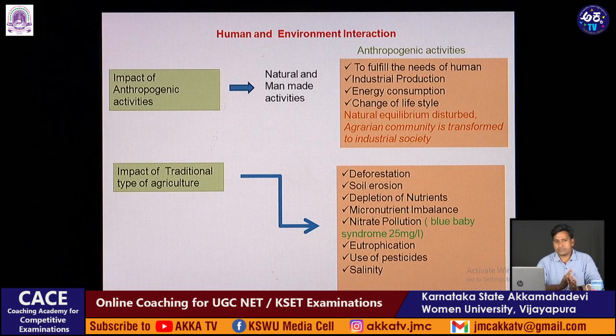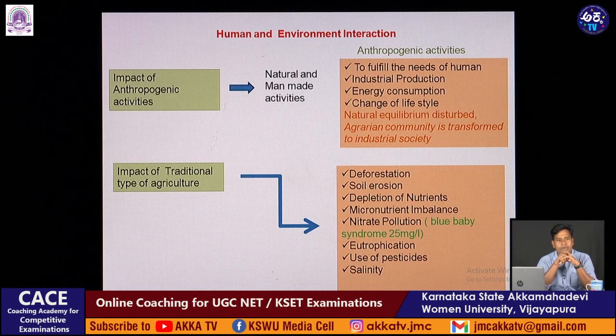Because of all these anthropogenic activities, the agrarian community is transformed into an industrial society. See what happens here: the land that was basically used for agriculture has now been transformed into an industrial society. Another point I have given here is the impact of traditional types of agriculture.